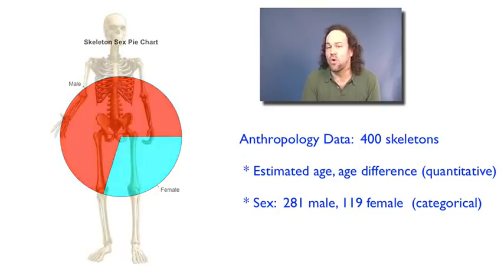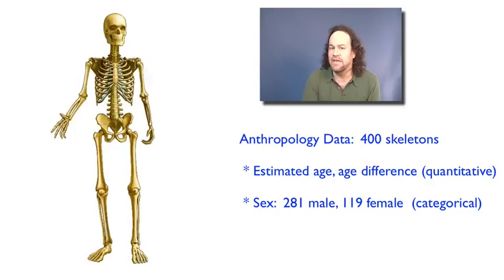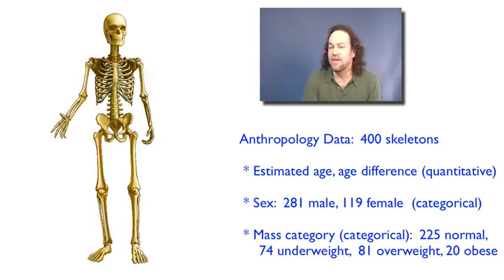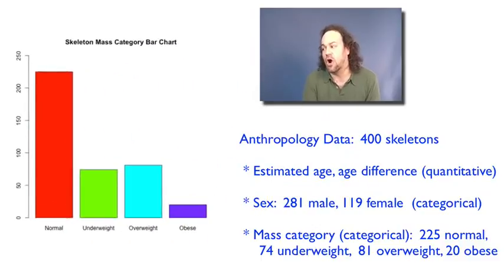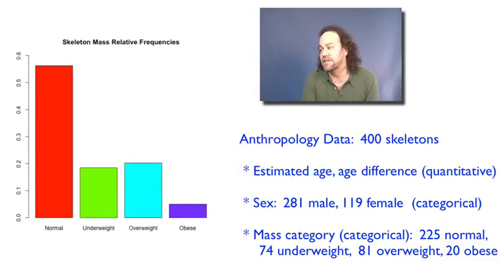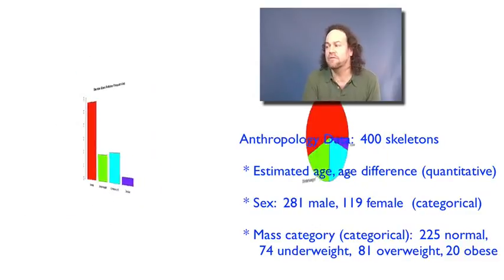Another example of a categorical variable for these skeletons would be the mass category. That is, each of these skeletons, the people at the time of death, were categorized as being of normal weight, or underweight, or overweight, or obese. Now in this case, 225 of the 400 skeletons were classified as normal, 74 were classified as underweight, 81 were classified as overweight, and 20 were classified as obese. Again, we could just make a table, but we could also display that as a bar chart, or if we prefer, the relative frequencies, or if we prefer, we could make a pie chart.